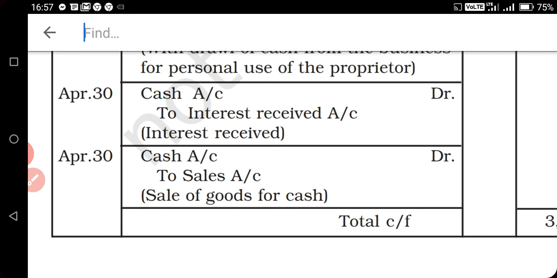Interest received. You are receiving interest. So cash account debit to interest. Here interest is the income. So income always has a credit balance. So interest received will be credited.